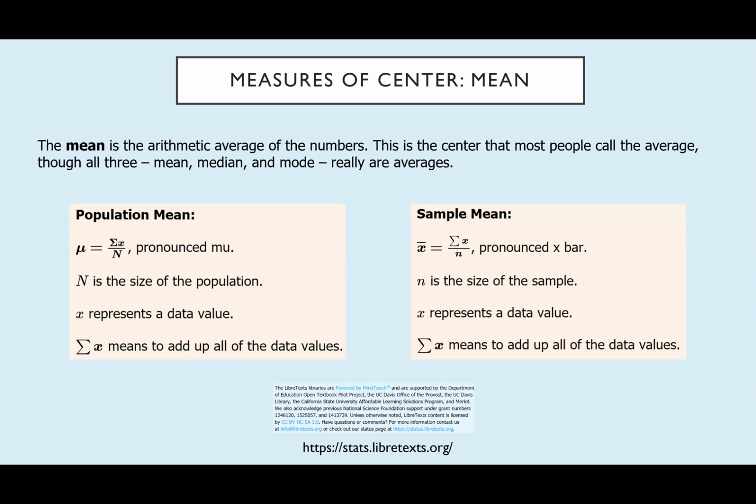The reason is when we get into inferential statistics, the aim of our studies is to be able to take a sample and say things like, based on our sample, we think the population mean is this, or based on our sample, we think the population standard deviation is this.